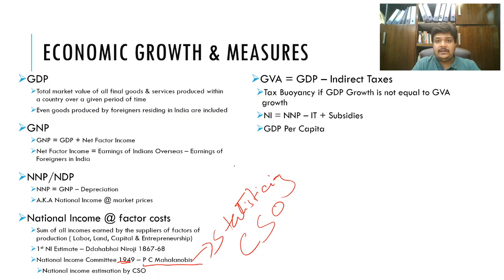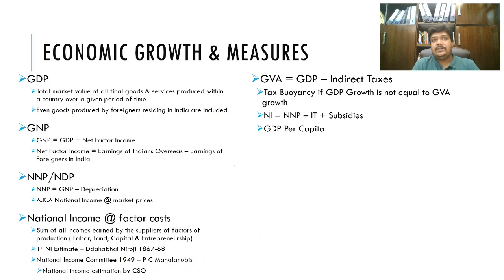I think recently Amartya Sen's good friend and co-writer Jean Dreze, you must have heard of him in the news, also graduated from the Indian Statistical Institute, which was set up by P.C. Mahalanobis. There were two other members, V.K.R.V. Rao and Gadgil.